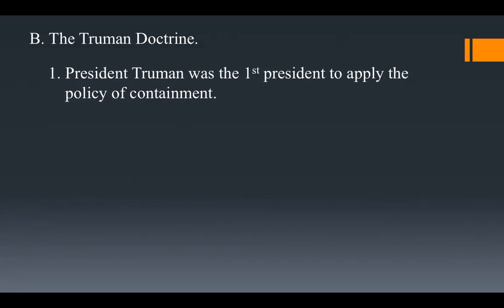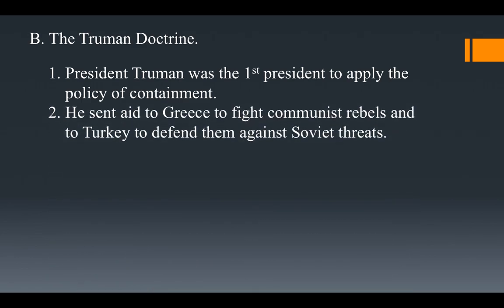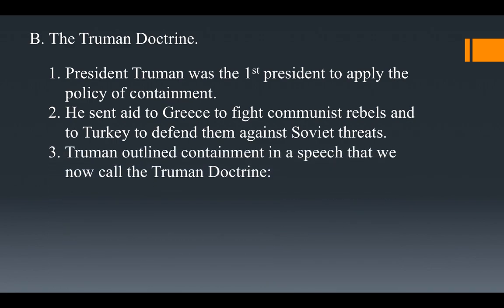It eventually becomes known as the Truman Doctrine because President Truman was the first one to apply that policy. And the first time he uses it, Greece was fighting a civil war. There were communist rebels trying to overthrow the government. Turkey, which of course wasn't in World War II, borders the Soviet Union, and it looked like the Soviets might try to help a communist government take hold in Turkey, and so he sends money and weapons to help Greece and Turkey. He outlines containment in a speech, and that's where we get the idea of the Truman Doctrine.